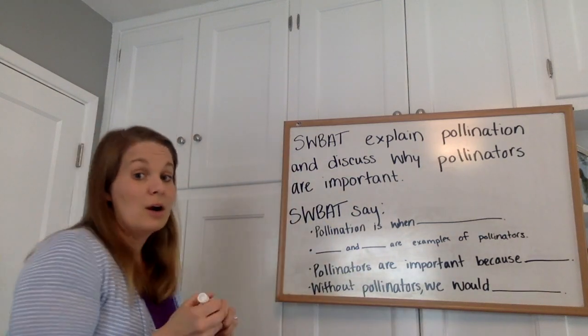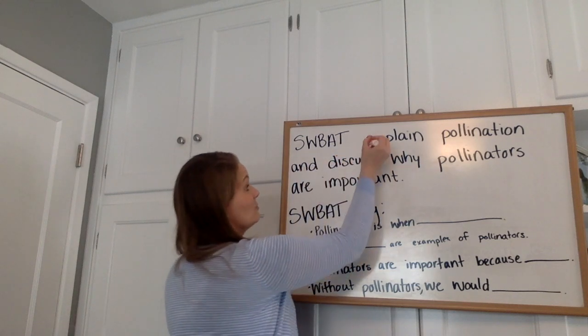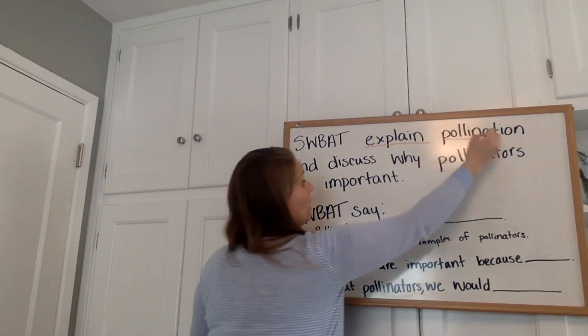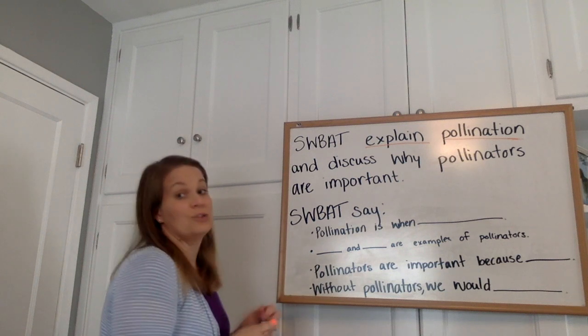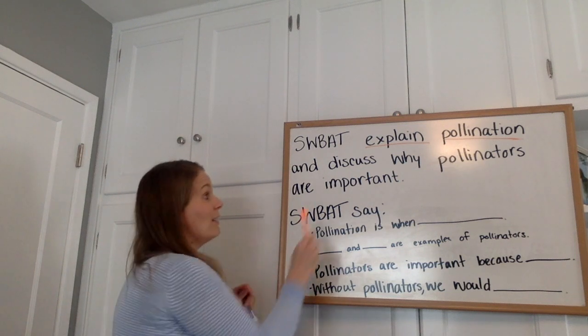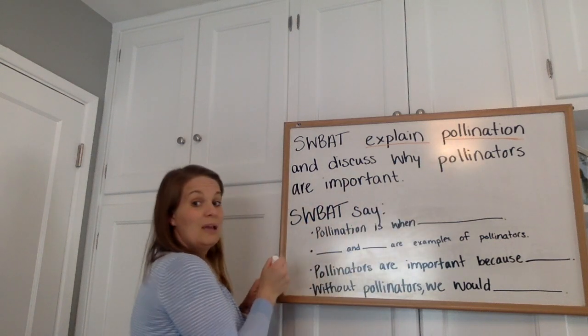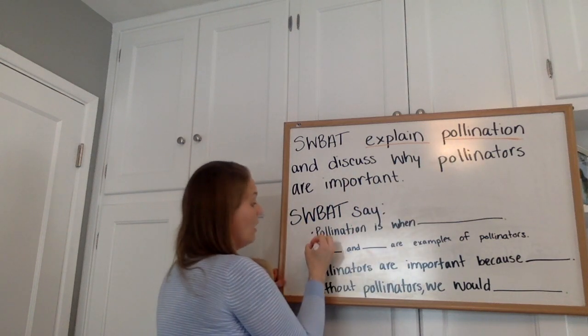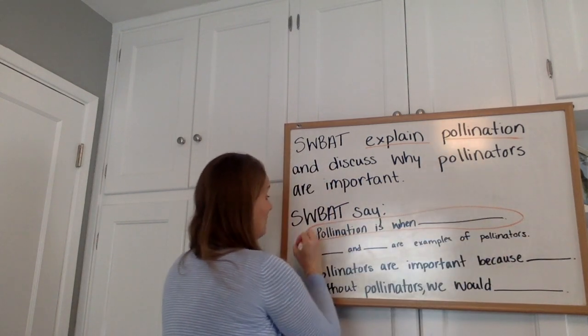So here are our objectives for the week. Students will be able to explain pollination and discuss why pollinators are important. Now, to explain pollination, the sentence that we need to be able to say is, pollination is when blah, blah, blah.